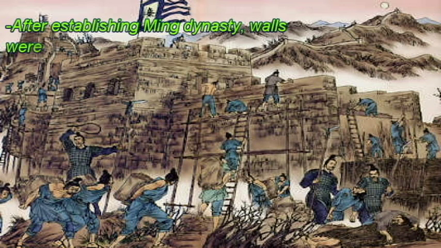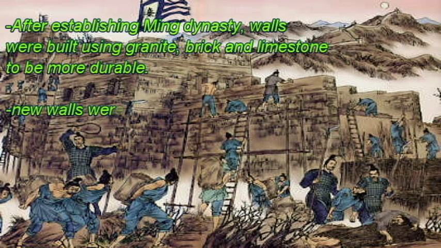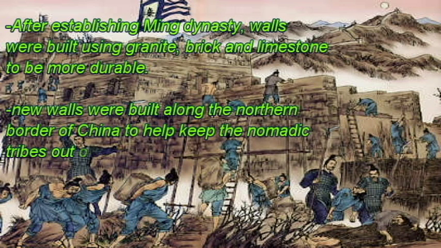After establishing the Ming Dynasty, the plan of building the walls was revived again. This time they used more durable materials like granite, brick, and limestone. To keep the nomadic tribes out, the Ming came up with a strategy of constructing walls along the northern border of China.